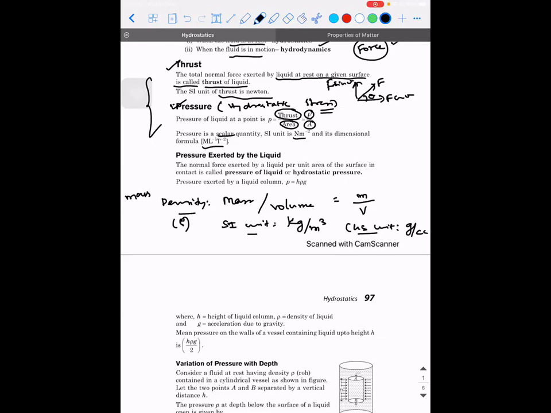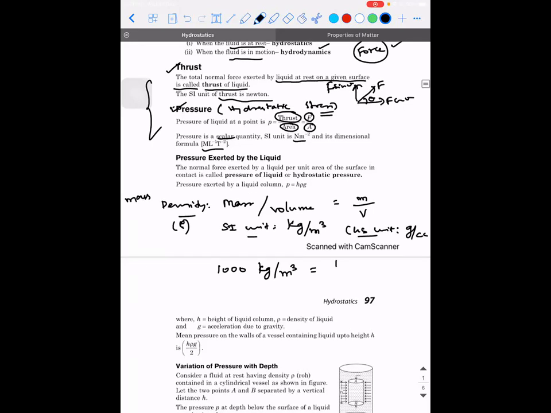So what is the relation between them? 1000 kilogram per meter cube is equal to 1 gram per cc. Make a note of it. 1000 kilogram per meter cube is equal to 1 gram per cc. Got it?